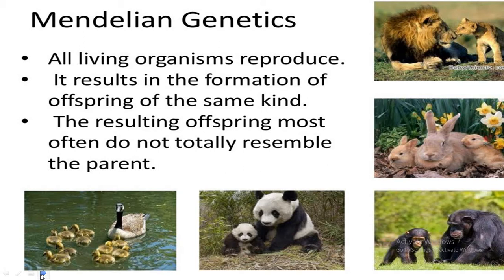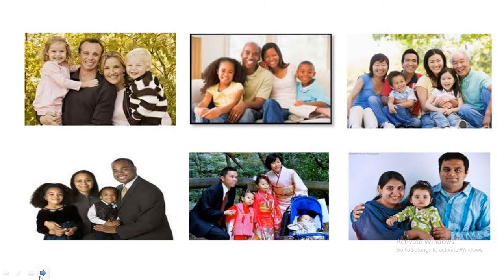The people from different parts of the world appear different, while people of a family have many characters in common. Now, all living organisms reproduce. It results in the formation of offspring of the same kind. The resulting offspring most often do not totally resemble the parents. This shows that people from different parts of the world appear different, while people of a family have many characters in common.